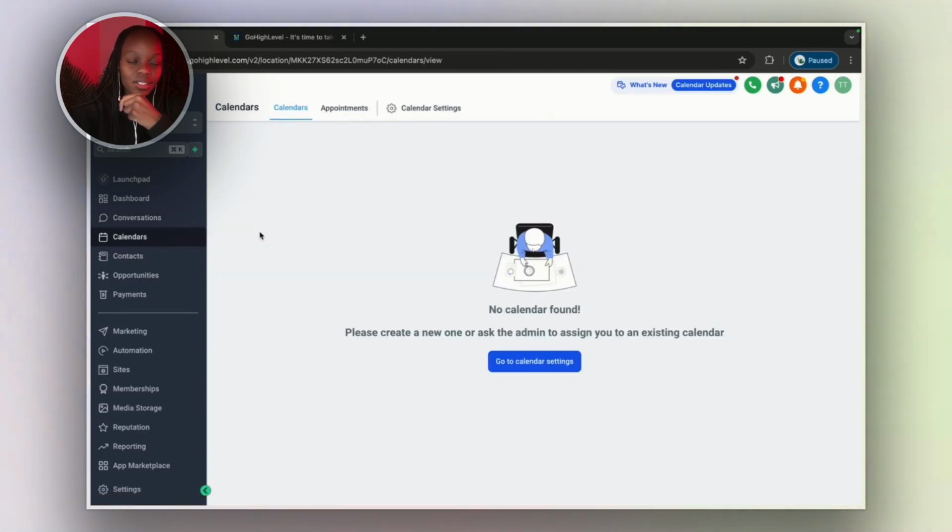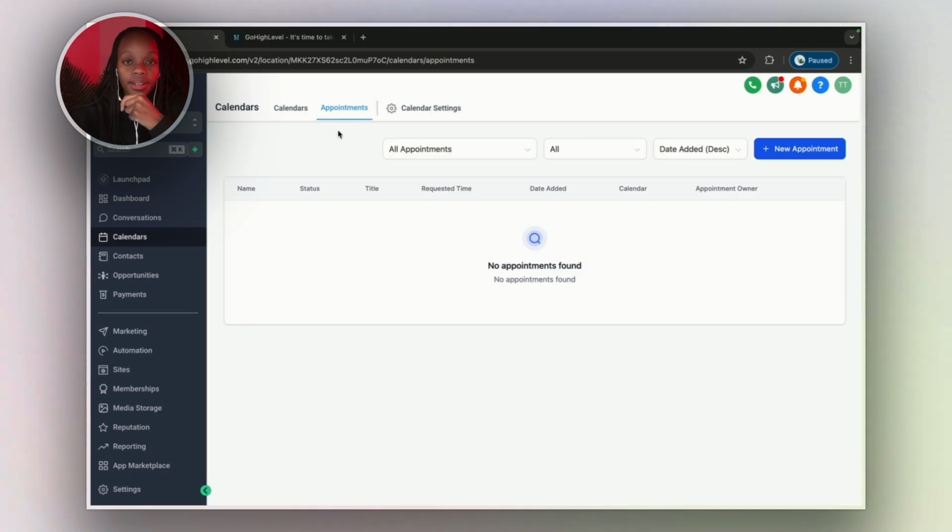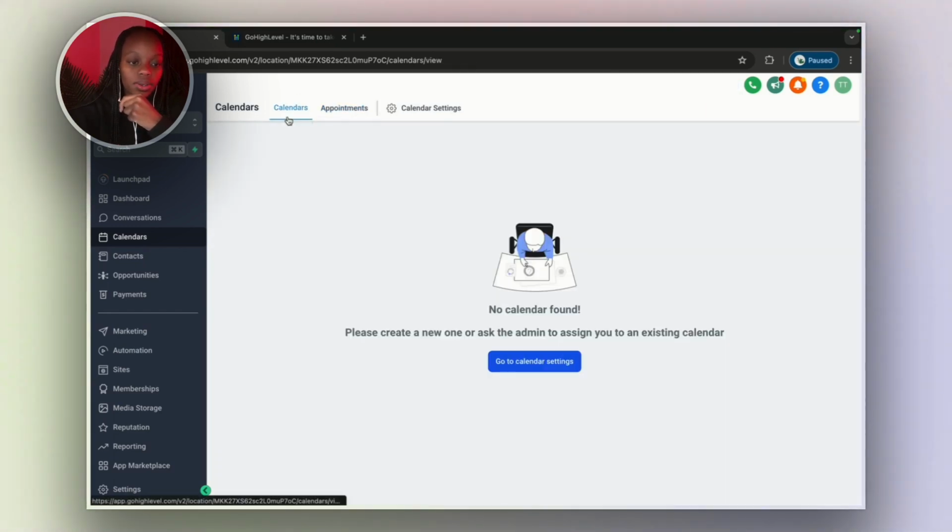And then moving on, we have calendars. This replaces Calendly. If you are someone who's taking online appointments, and I think every service business does, this comes in handy. One of my favorite things about calendars is if you have multiple team members, they all can connect their calendars in here, and as a business owner, you'll be able to see who has appointments, who's busy, who's not busy. This is where you'll see your calendars. And then we have calendar settings where you can build up your calendar. You can have as many calendars as you want, unlike Calendly where I think you can only have 1 or 2 at a time. With this one, you can have unlimited calendars. You can have a 1 hour calendar, 15 minutes calendar, 30 minutes, different calendars without paying anything extra.